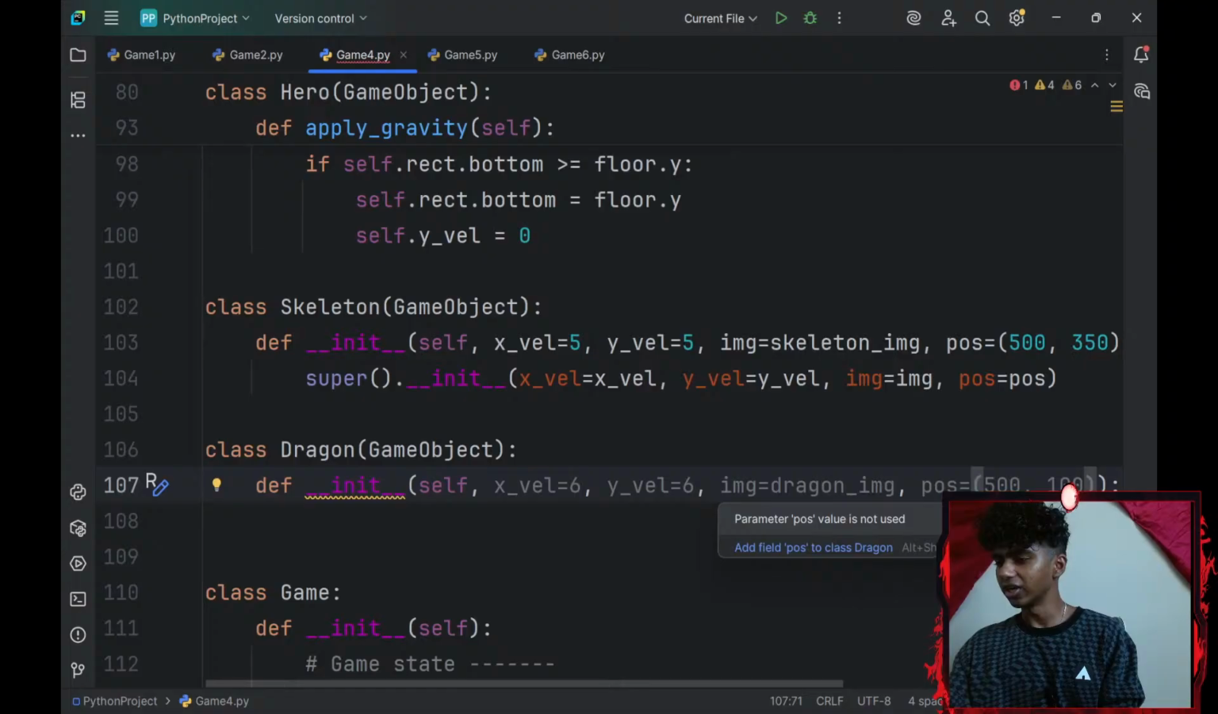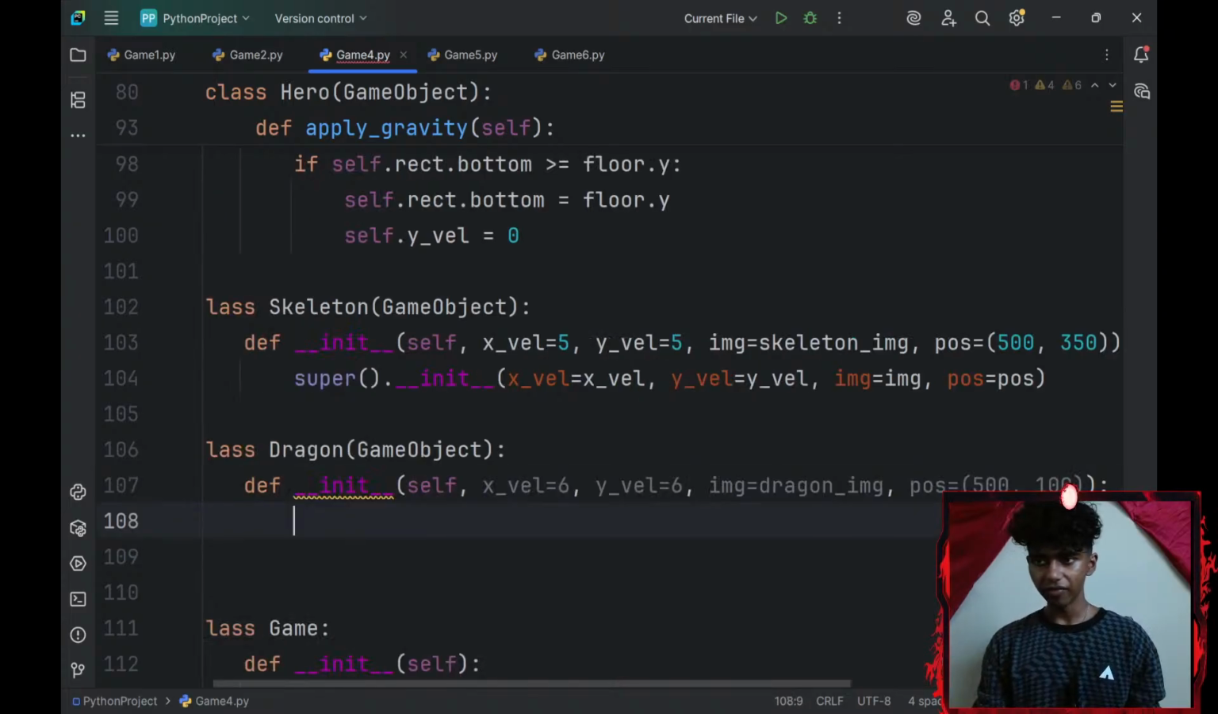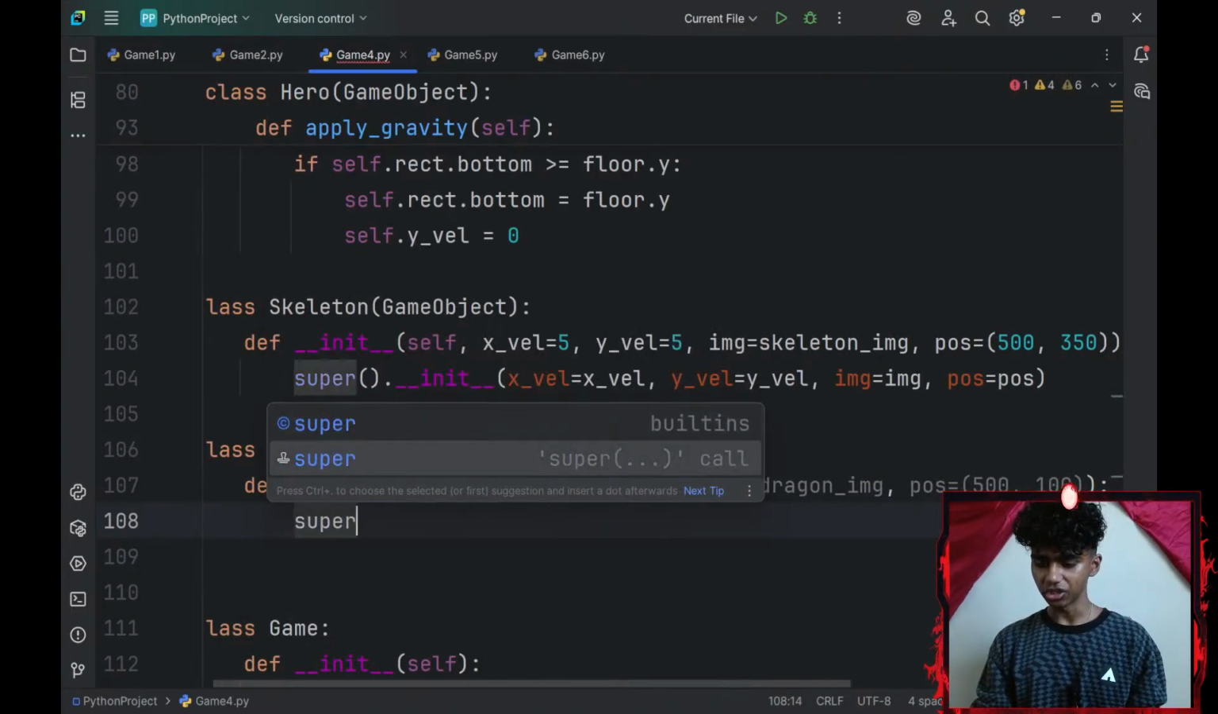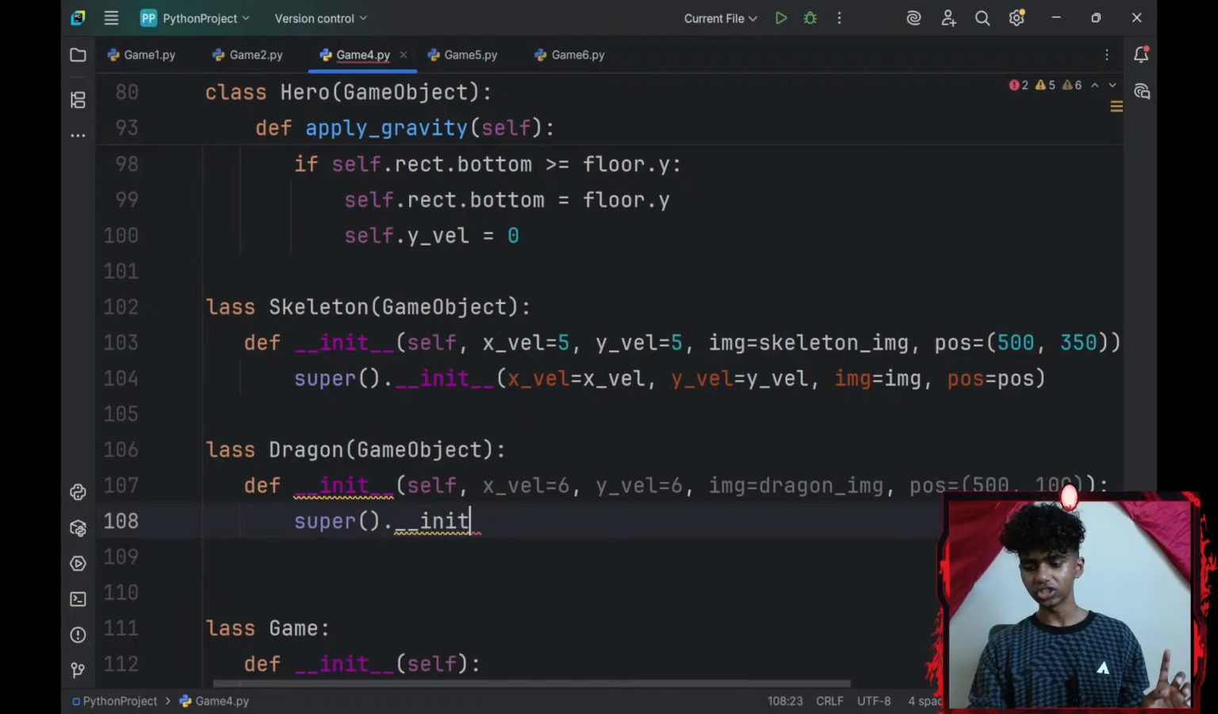X-axis 500, y-axis 100. Okay, this looks pretty good, I guess. And then let me go ahead and add a super().__init__. So a super dunder init.